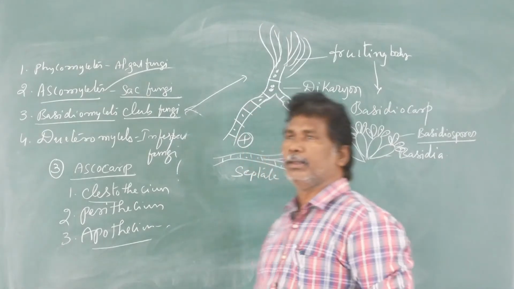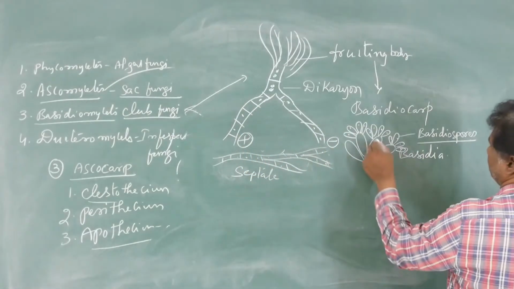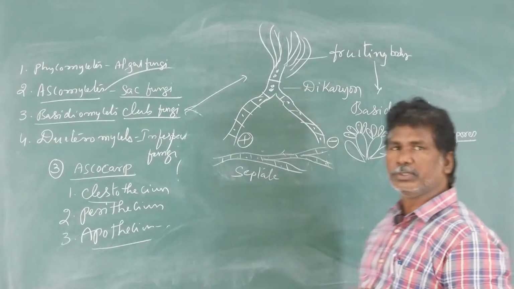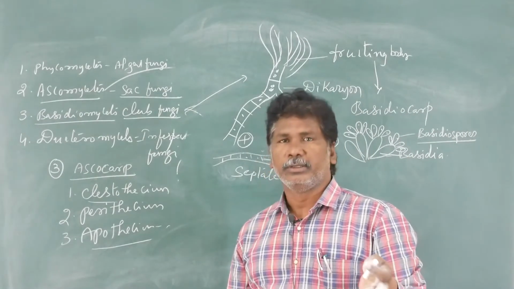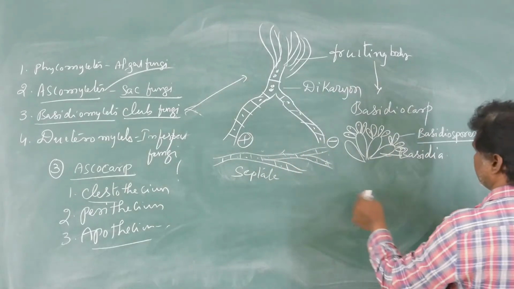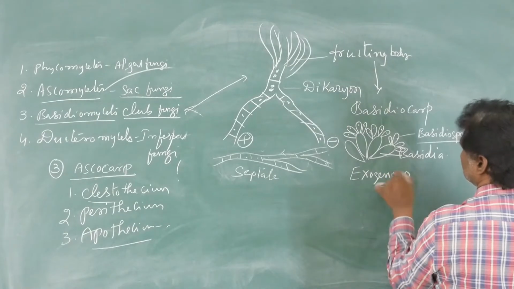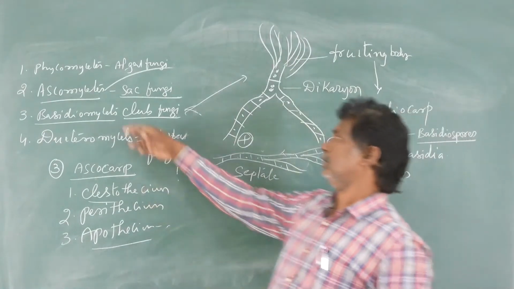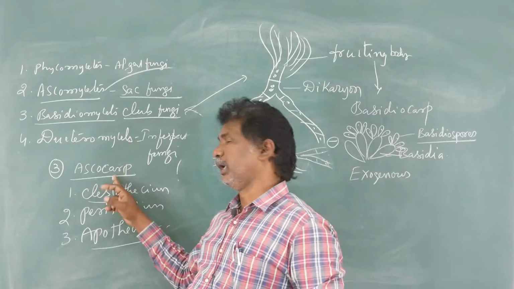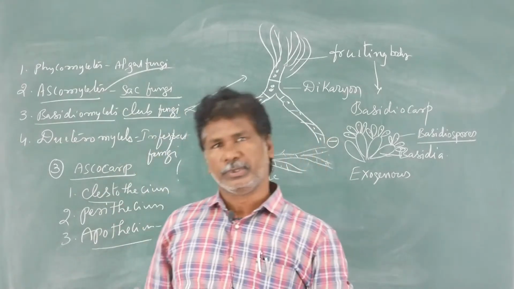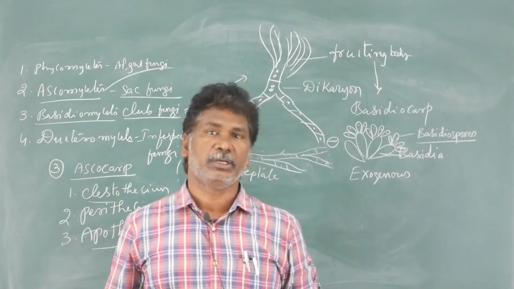So in total, how many basidiospores from each basidium? 4 basidiospores, produced externally. That's why these basidiospores are exogenous in origin. Compare with Ascomycetes: the fruiting body is the ascocarp, and each ascus produces 8 ascospores, which are endogenous in origin.